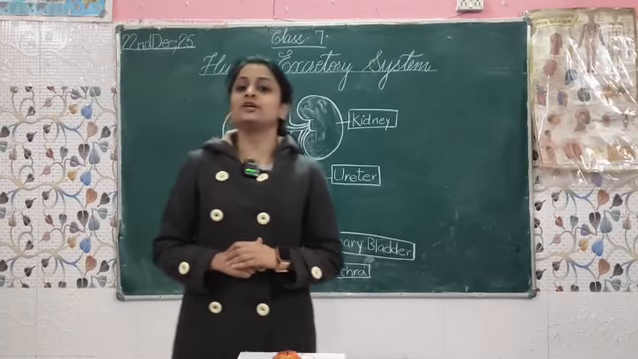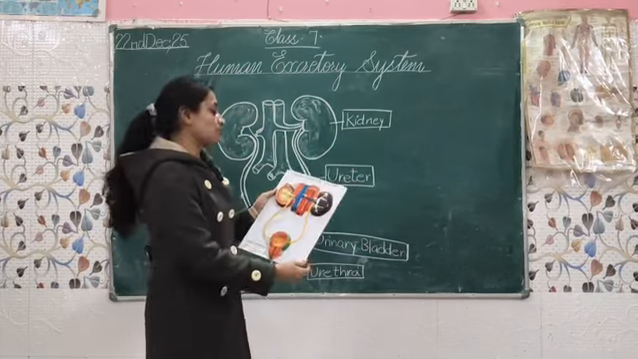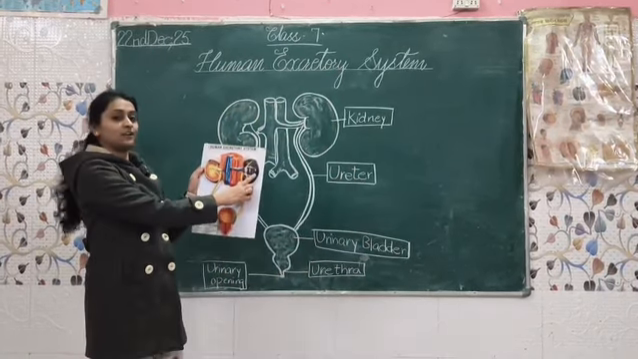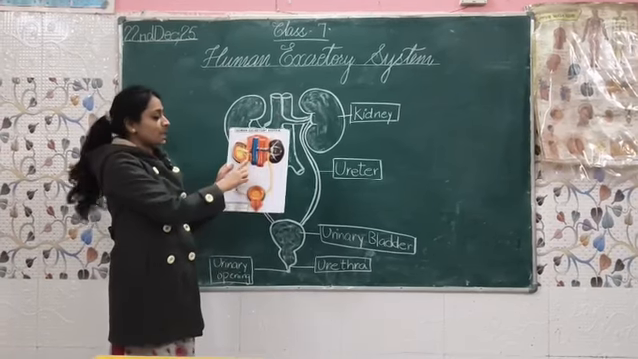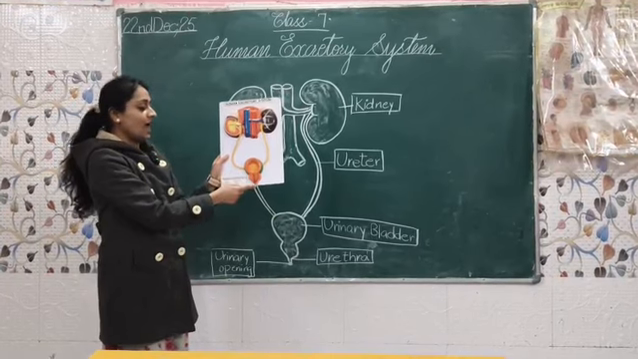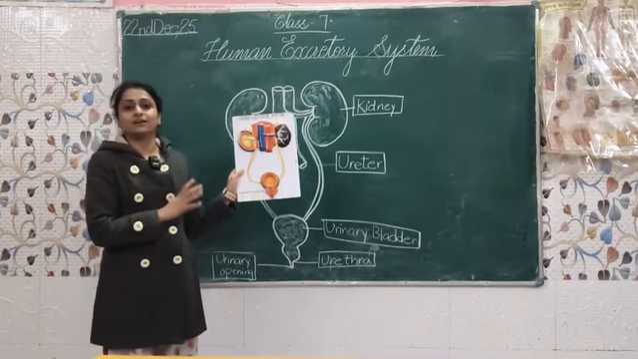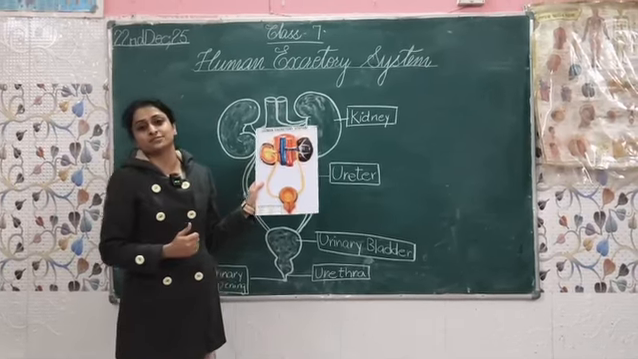Now I am telling you about the excretory system. The excretory system consists of a pair of kidneys, as you can see in the model and in the diagram also. A pair of kidneys, a pair of ureters, urinary bladder, urethra and urinary opening. These are the parts of our excretory system.